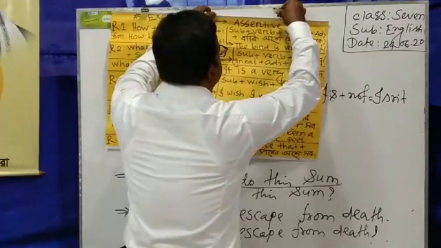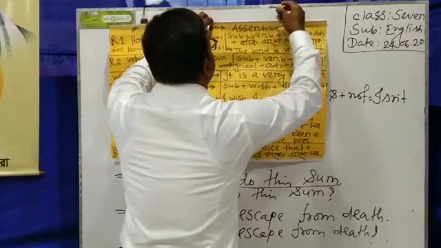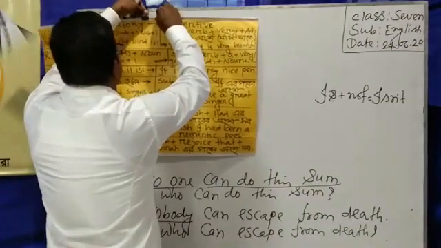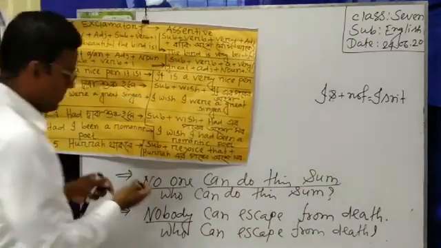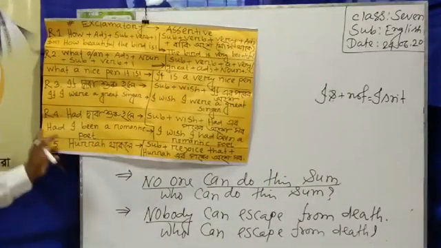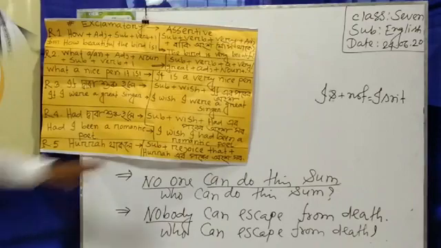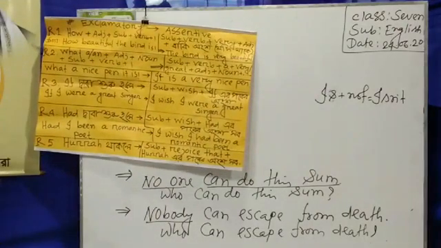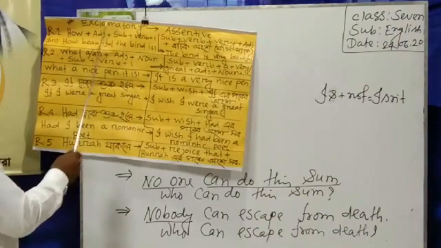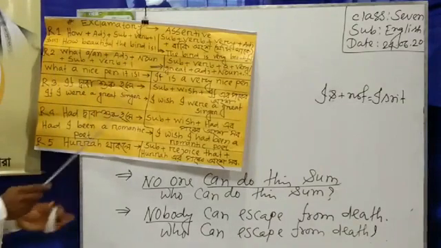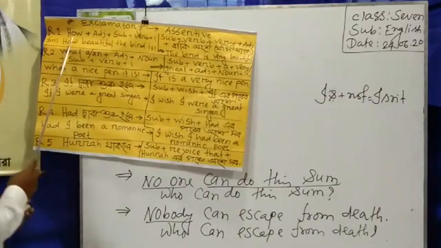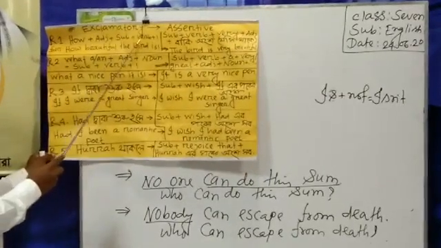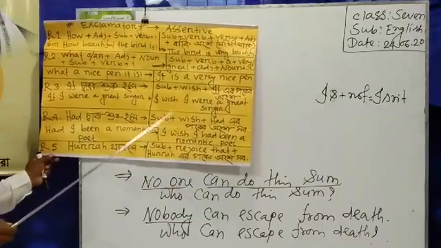Here you can see the chart that I have written. That I have written here, that student, exclamatory to assertive, and the structure of exclamatory sentence: how plus adjective plus subject plus verb, and then the note of exclamation.